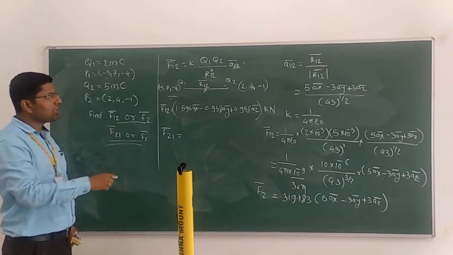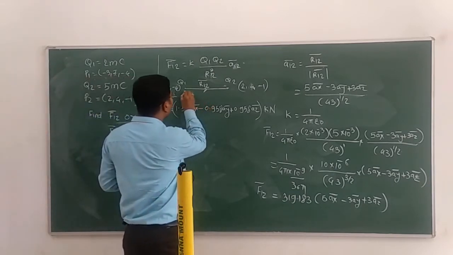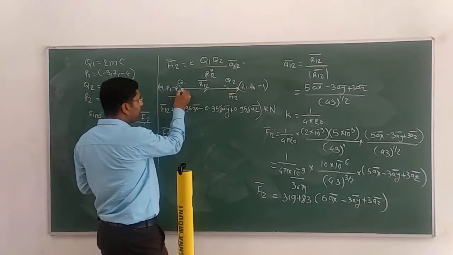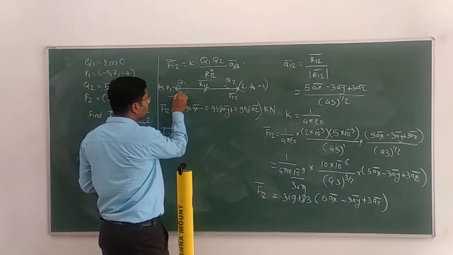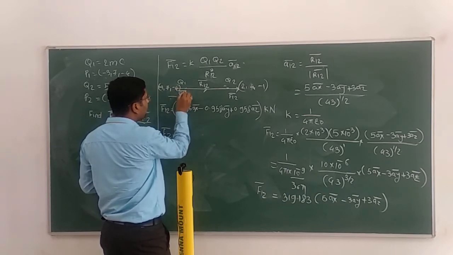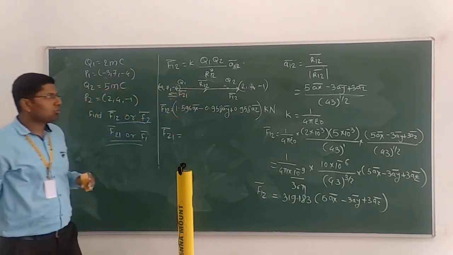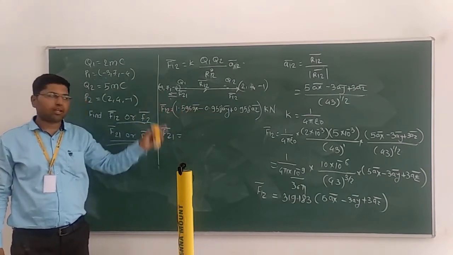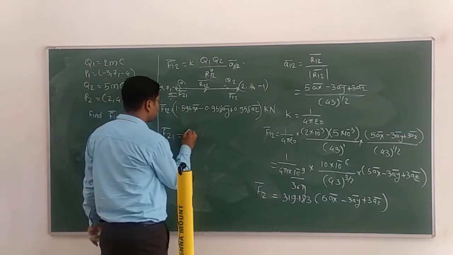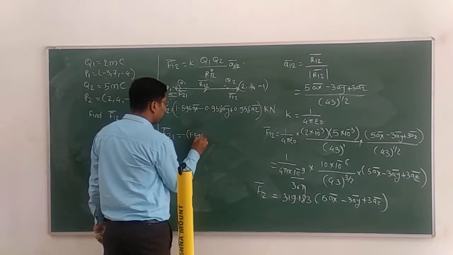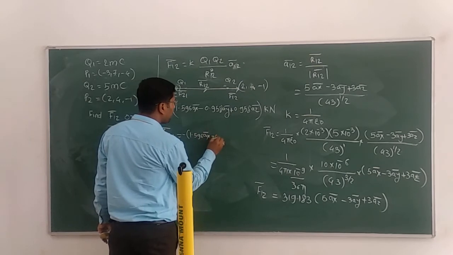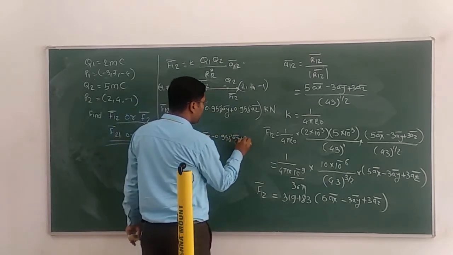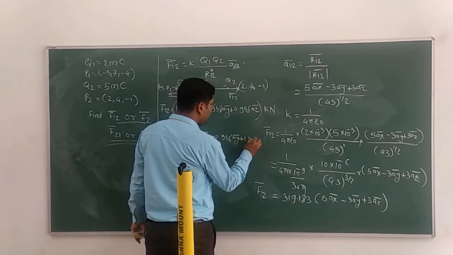You just have to see that exactly opposite to this force F12 bar there will be the force F21 bar in this direction, so the value will be the same, only you have to put the minus sign outside the bracket. So minus 1.596 ax bar minus 0.958 ay bar plus 0.958 az bar